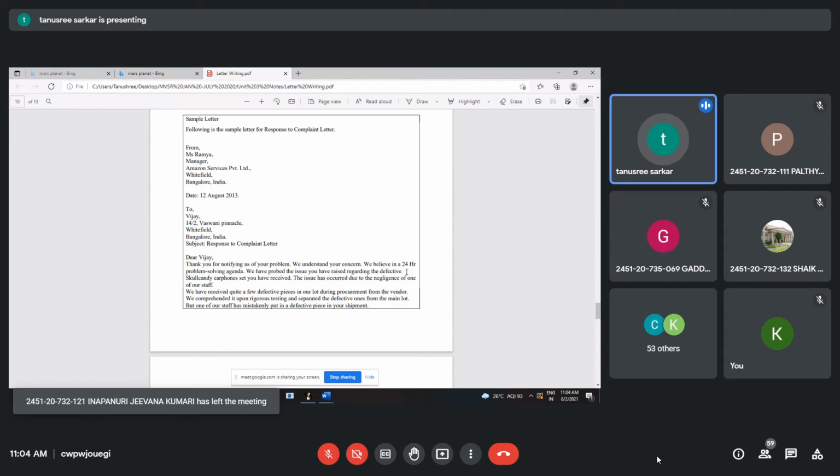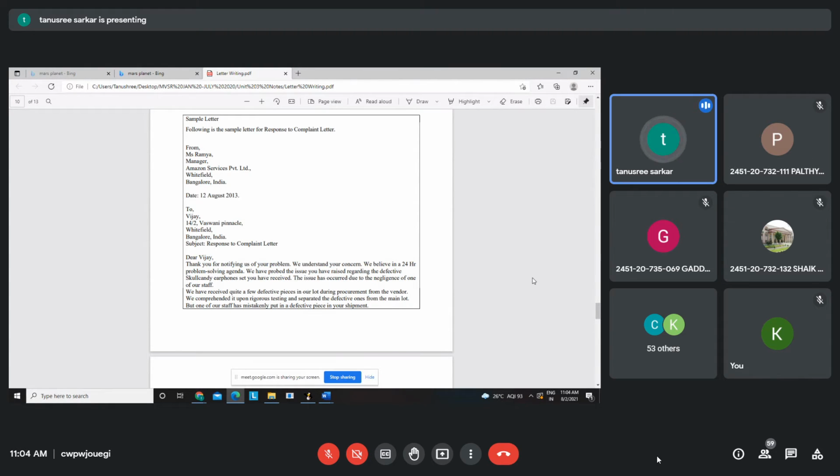Now, we believe in a 24-hour problem-solving agenda. We have probed the issue you have raised regarding the defective Skullcandy earphone set you have received. The issue has occurred due to the negligence of one of our staff. Okay, if you admit your problem, you can write like that. If not, then there is some other way you have to write.